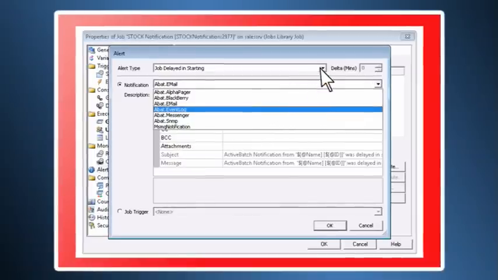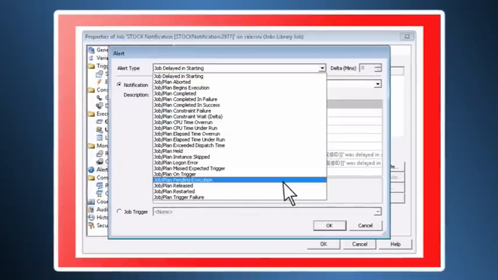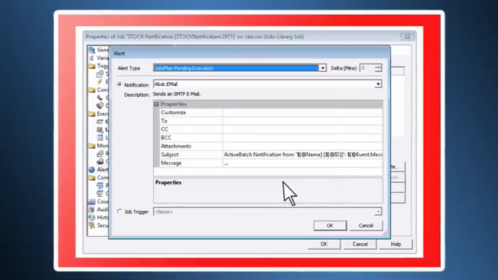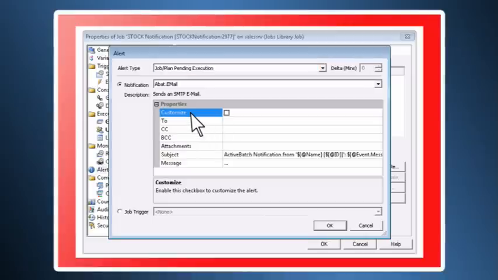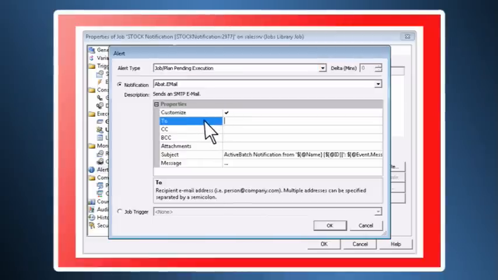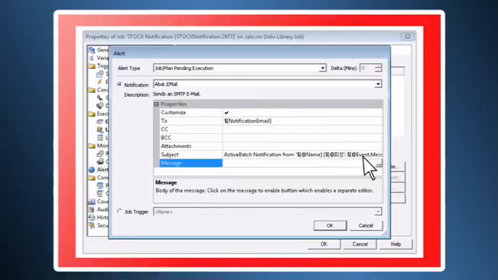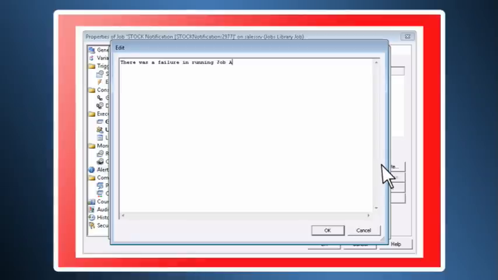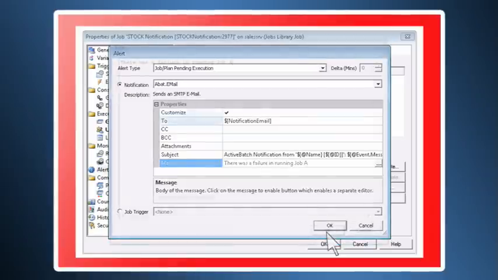Customizable alerts give a job designer the ability to provide the alert text for any event action or specify their own text, including variable substitution as appropriate. ActiveBatch alerts also support SNMP traps. Multiple actions can be specified by a single alert or may be grouped into objects for reusability.